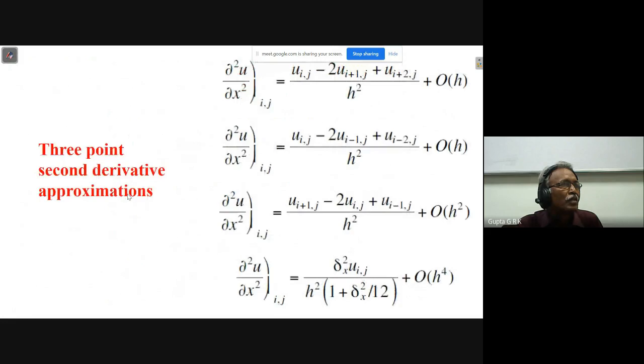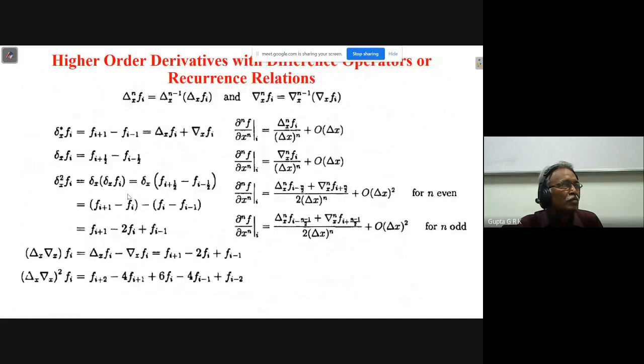Okay, this thing which I have skipped, I will show you. This is recurrence relations. If you want the expressions for very higher order derivatives like sixth order, seventh order, you can see that there is a lot of algebra involved. But is there any shortcut? If I am happy with first order accuracy, there is what is called a recurrence relation.